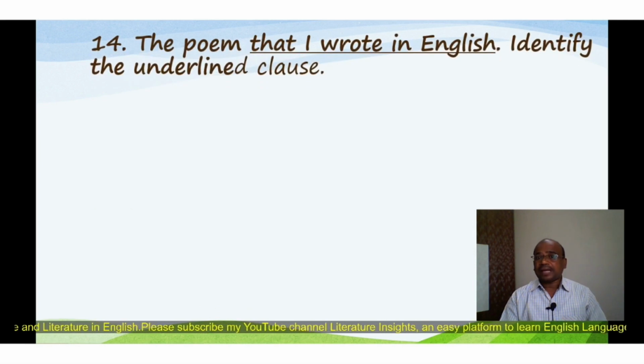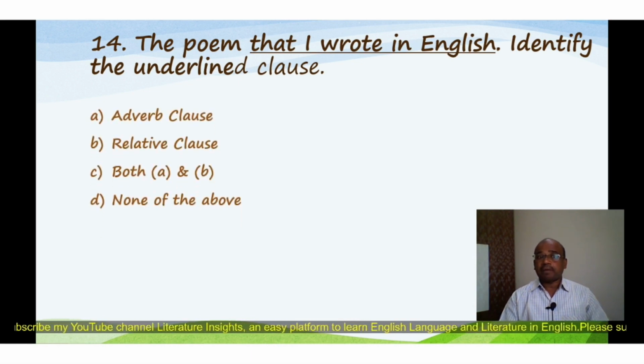Then question number 14: The poem that I wrote in English. Identify the underlined clause. You have to identify the underlined subordinate clause, that I wrote in English. The four options are: A. Adverb clause, B. Relative clause, C. Both A and B, D. None of the above, and the correct option is B, relative clause: the poem that I wrote in English.